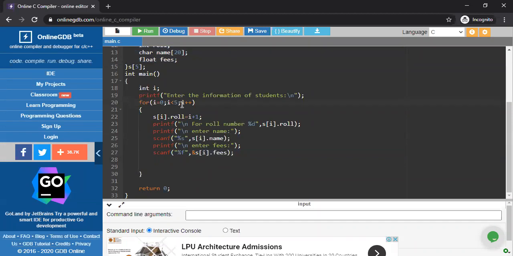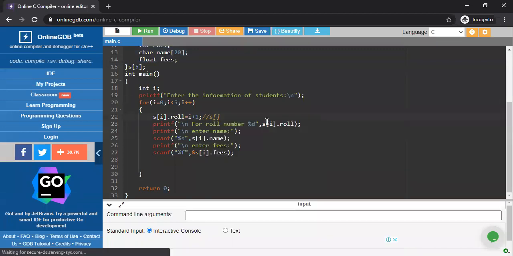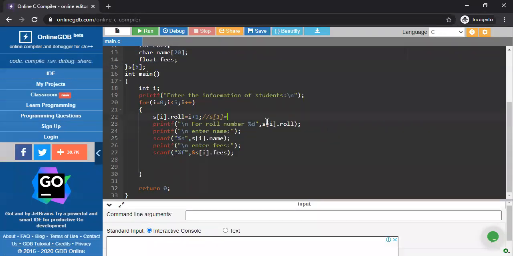Now I is incremented by 1. So now what is the I value? I value is 1. So S1 dot roll is equal to 1 plus 1. For the second time, S1, because I value is 1, is equal to 1 plus 1.